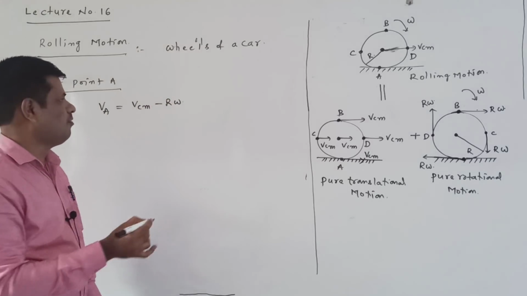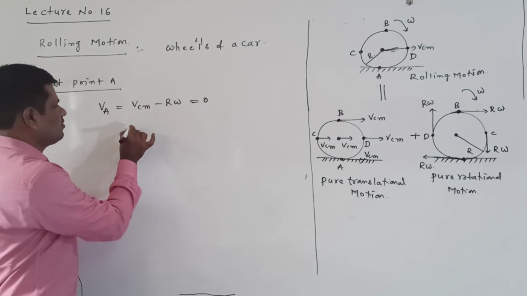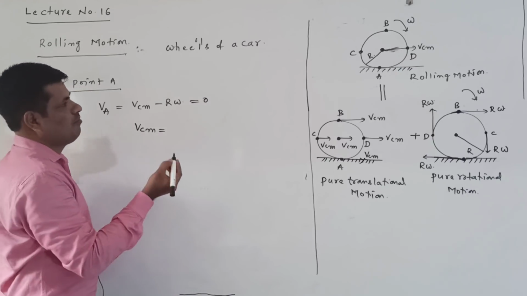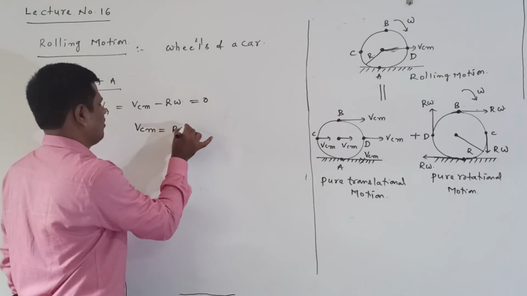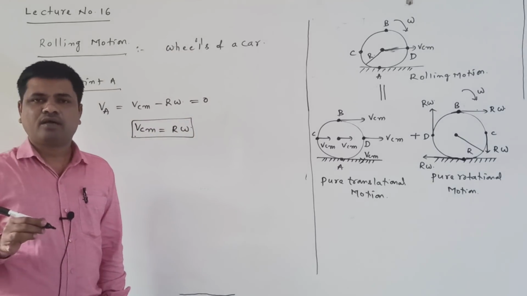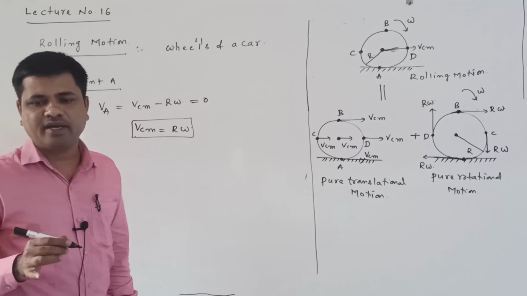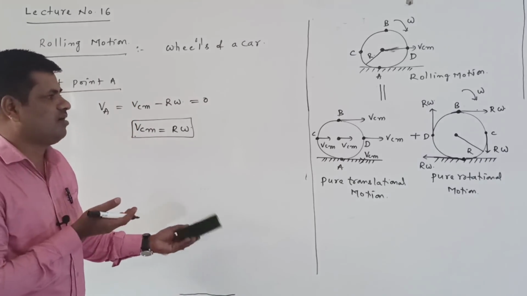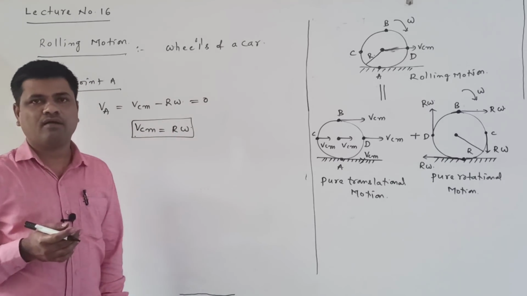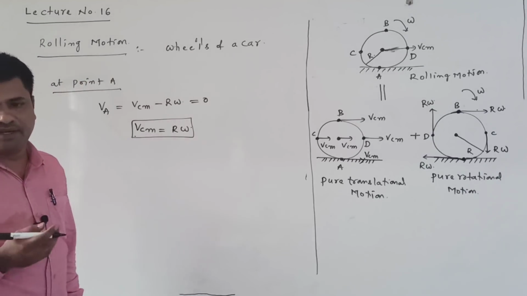But the velocity at point A is 0, which means VA is equal to 0. VA equal to 0 means VCM is equal to R omega. Here this is a magnitude, only the magnitude I am writing here. VCM is equal to R omega. Right, this is the velocity at point A we are getting here.